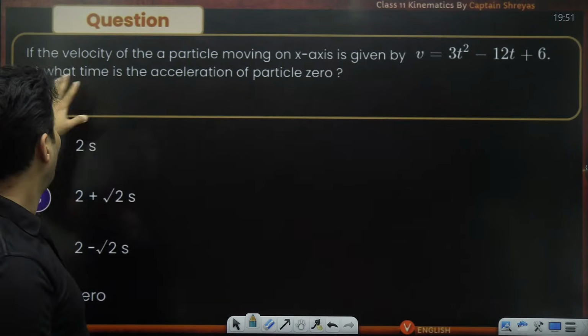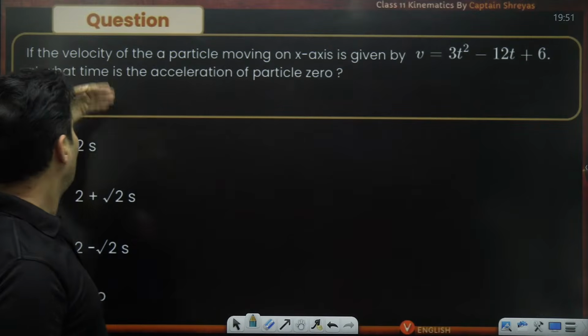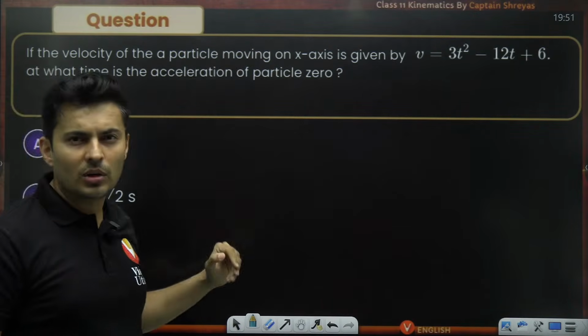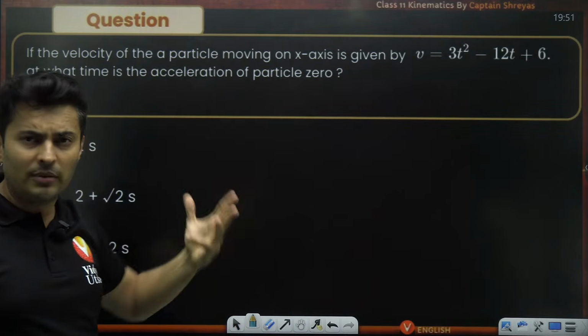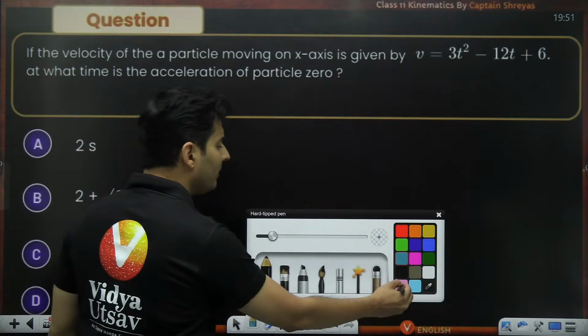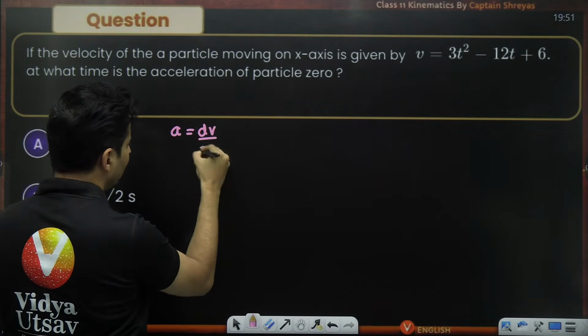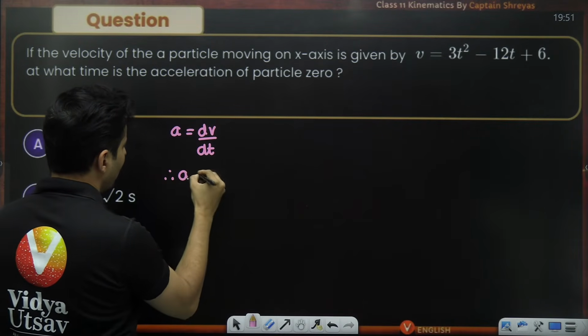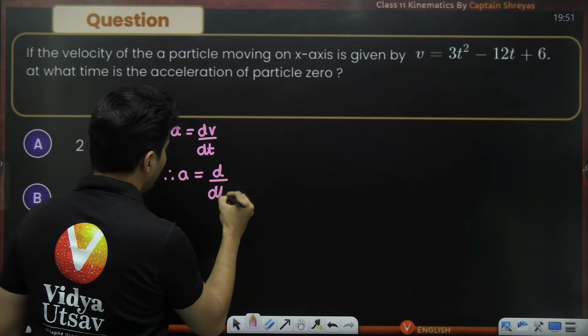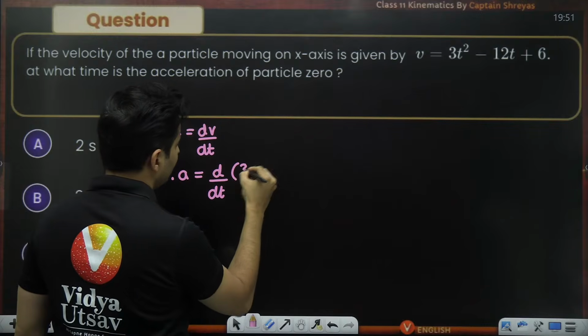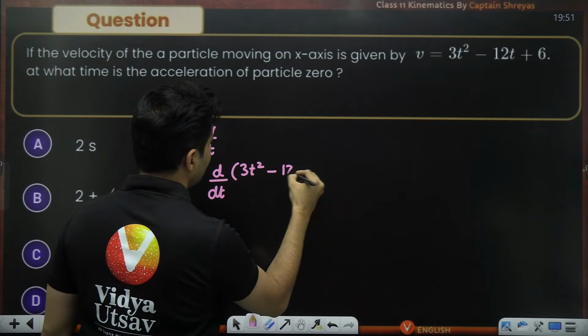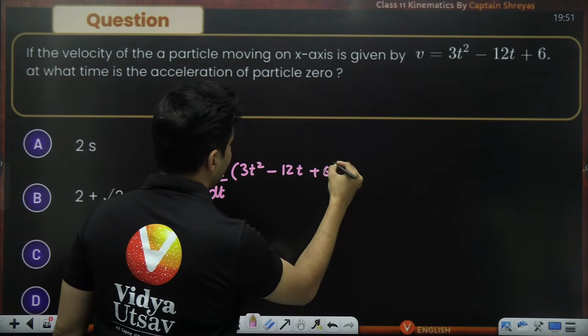Velocity is given. What is the acceleration? At what time is the acceleration 0? So the question is on acceleration from velocity, so immediately think of derivatives. Acceleration is the derivative of the velocity. So acceleration will be d by dt of 3t square minus 12t plus 6.